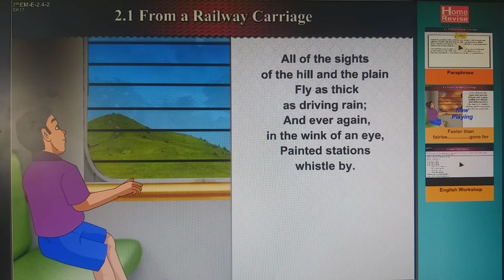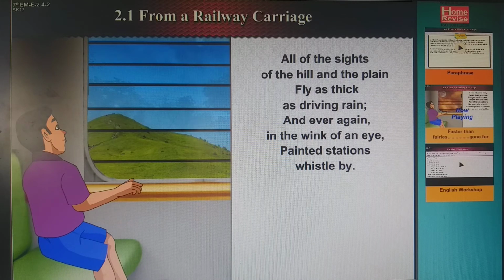When the raindrops fall from the sky, you try to catch them, but they go and melt fast into the earth. Yes or no? Yes, it goes and mixes up in the earth soil. So in the same way, you are not able to see that drop again. In the same way, you are not able to see the sides of the hills and plain again, and ever again you are going to see in the wink of an eye. Just when your eyes are blinking, with one blink you find that one scene has gone, another scene has come.